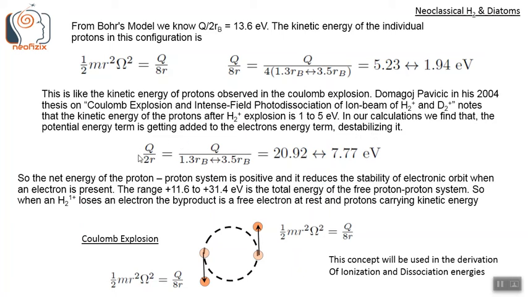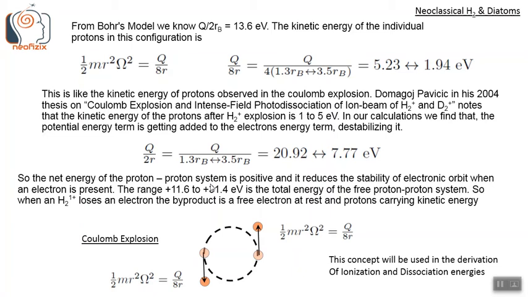So the potential energy term will be in this range. For the lower separation length 1.3 rb, we get 20.92 electron volt, and for the higher range 3.5 rb, we get 7.77 electron volt. So this is the potential energy, and this is the range of kinetic energy, for the free two proton system, that is the one circular orbit we saw without any electrons in the system.